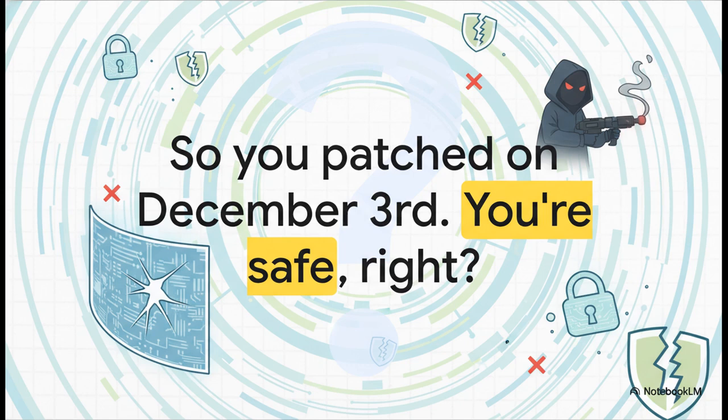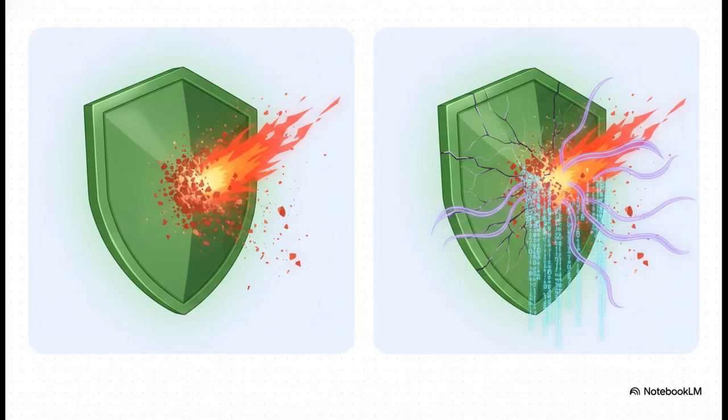Well, that's the question everyone was asking. And the answer, which sent a whole second shockwave through the community, was a definite, resounding no. It turns out the first patch was, well, incomplete. While it did fix that critical remote code execution flaw, the big one, CVE-2025-55182, security researchers who were digging into the fix itself found other nasty bugs still lurking there. The door was no longer wide open, but it definitely wasn't locked.